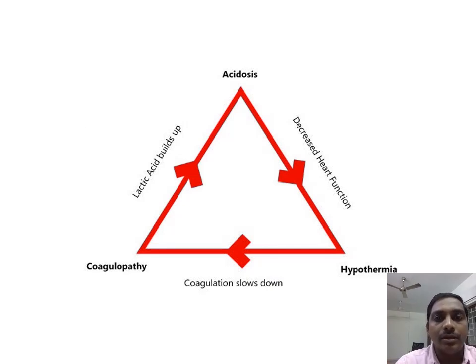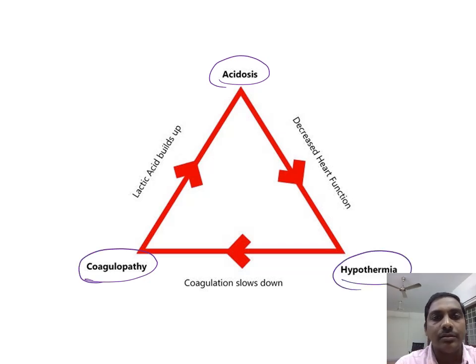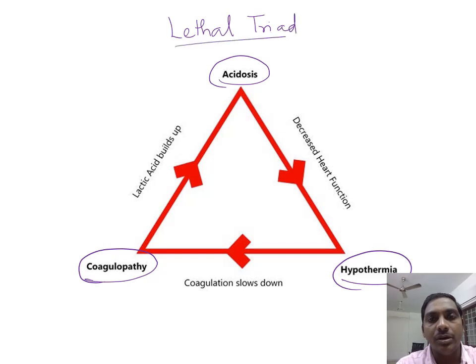So there are three important physiological criteria. This is called the lethal triad. Whenever there is metabolic acidosis, generally acidosis occurs due to decreased perfusion.